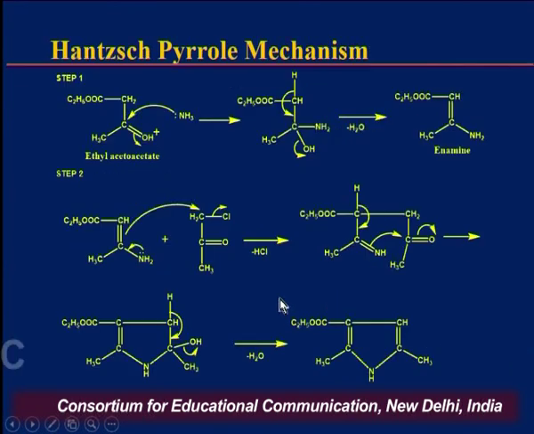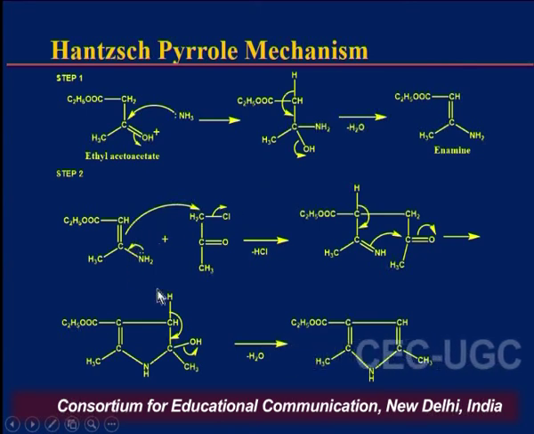The mechanism of this reaction takes place in 2 steps. Step 1 is the attack of ammonia on the electrophilic carbon of ethyl acetoacetate. After the nucleophilic attack, there will be elimination of a water molecule and we will get an enamine as the intermediate.